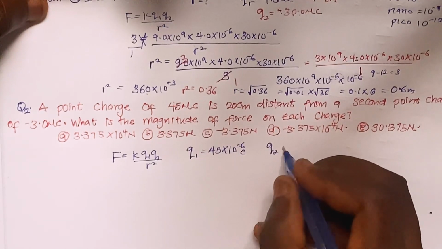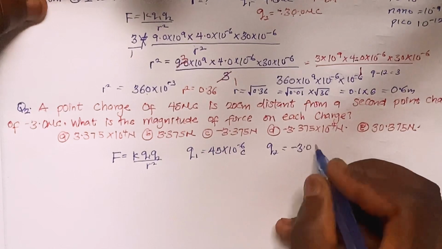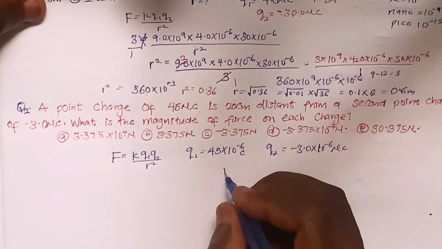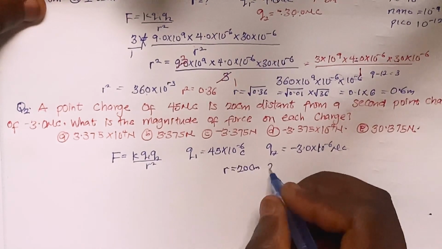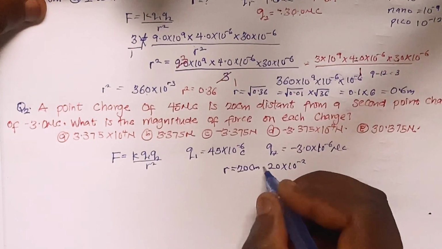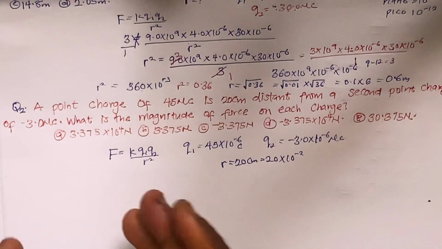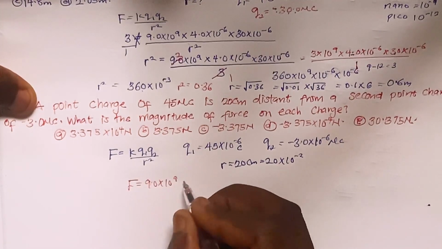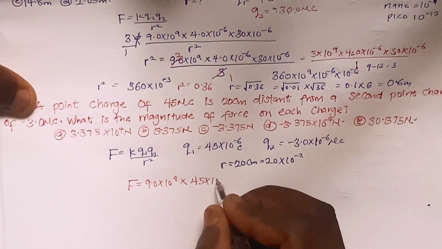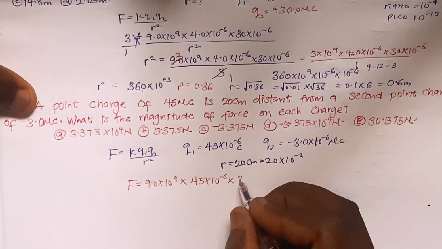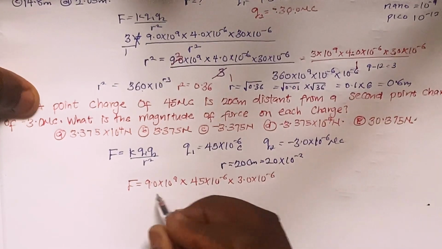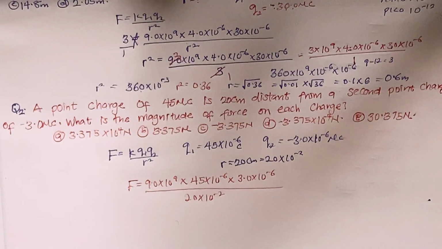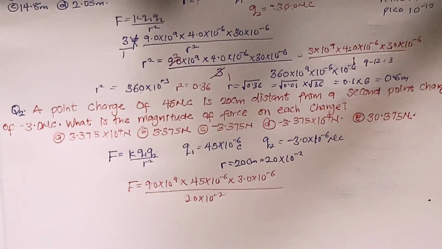Then my Q2 is minus 3.0 times 10 raised to power minus 6, microcoulomb. And my r is 20 centimeter, that's 20 times 10 raised to power minus 2. Now let me substitute the values into the formula. F equals 9.0 times 10 power 9, multiplied by 45 times 10 power minus 6, multiplied by 3.0 times 10 power minus 6, divided by r square, which is 20 times 10 power minus 2, all squared. So I just need to do some simplification.